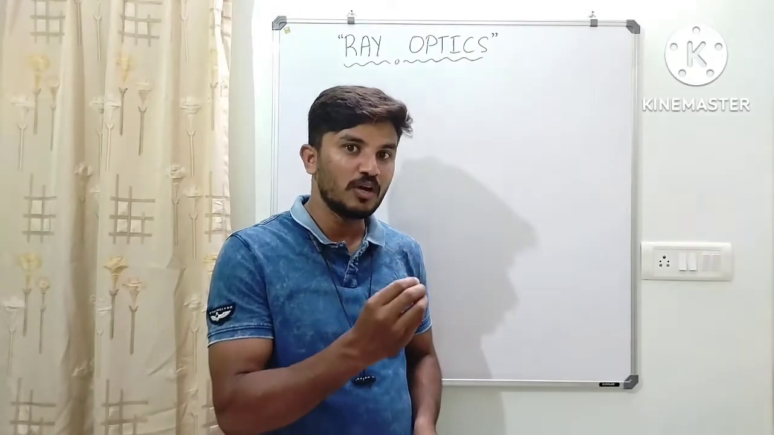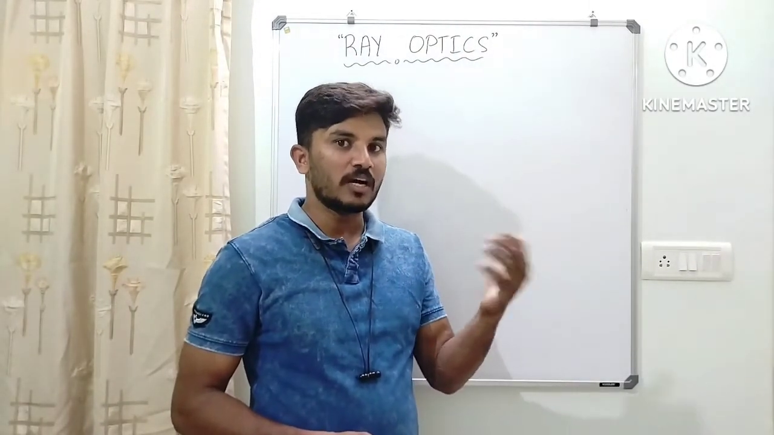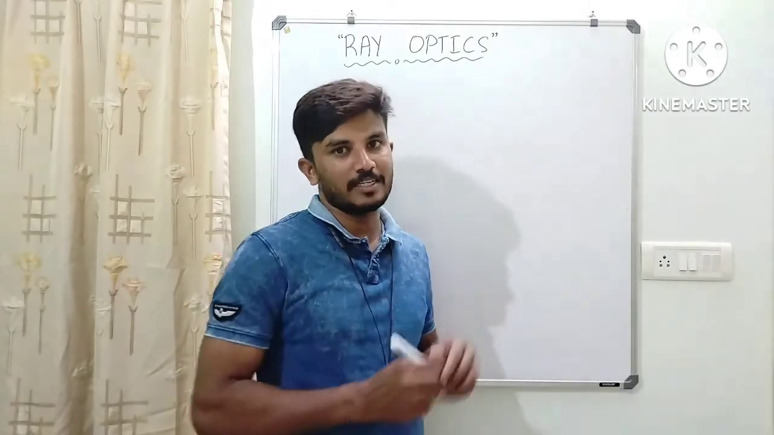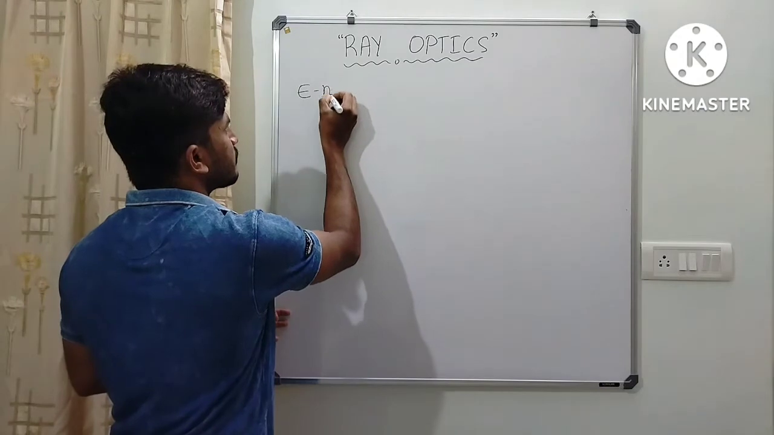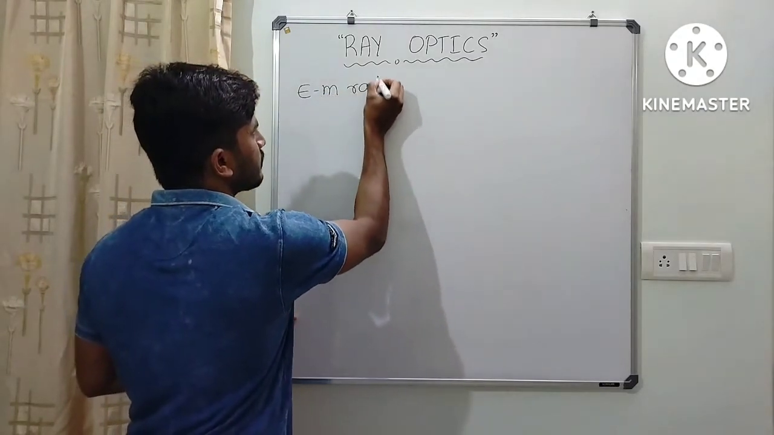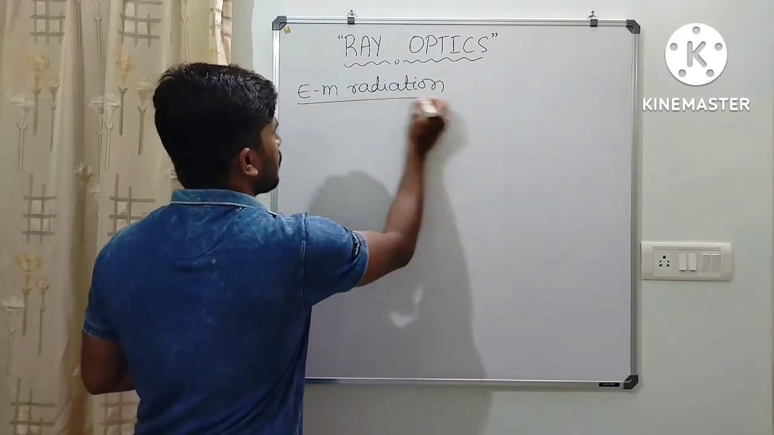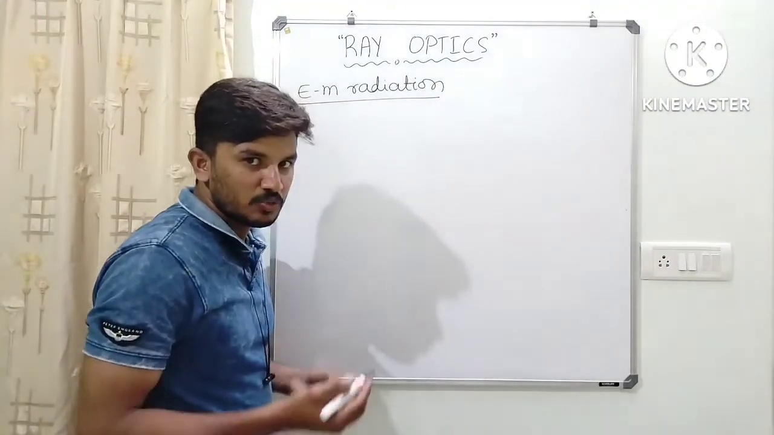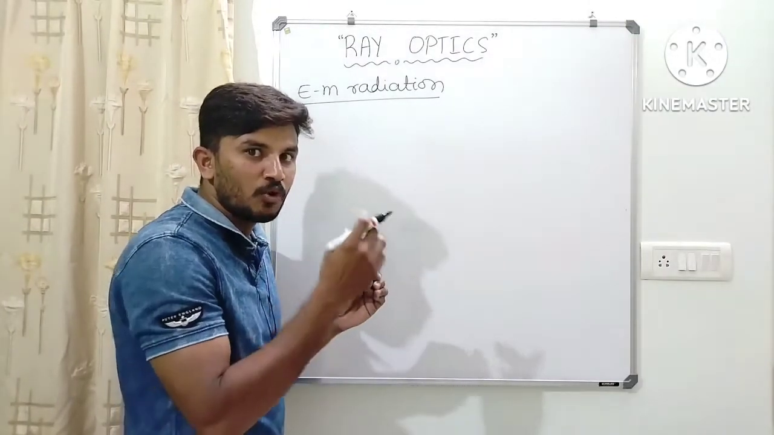But I am going to give a different definition for it. Some of you might have studied it or not, so let us learn it. If you consider electromagnetic radiation, in it we have different types. Initially, if I start with the electromagnetic radiation which has more wavelength,